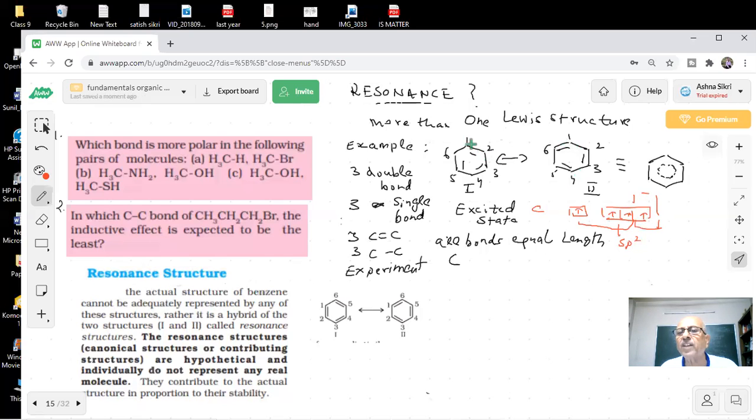If they are localized, then they are fixed. If they are fixed, then on 1, 2 or 3, 4 they would be fixed there. But they are not fixed. That means they are not localized. In chemistry, the chemistry is full of definitions, words, student. Words have meaning, words have life.